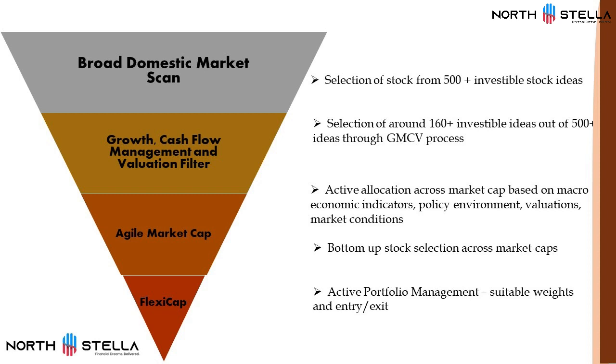So they follow both top down and bottom up approach. This is how they will be identifying the stock from the complete NSE 500 stock universe. They will be identifying 160 plus investable ideas on the basis of that GCMV process. Then they will be doing an active allocation into the stocks across market cap where they find that value will be unfolded in the near future. There will be a bottom up selection across market caps and active portfolio management with a suitable weightage and with a suitable entry and exit option whichever the stock is providing at that point. So this is how they will be following the GCMV structure and doing the portfolio selection, and that is how the final portfolio will be created.